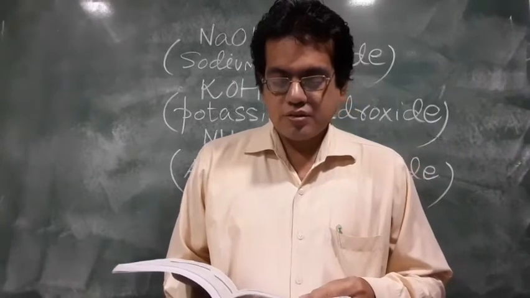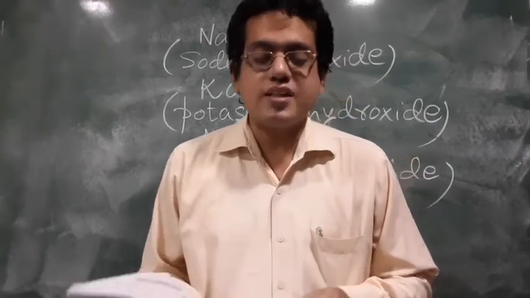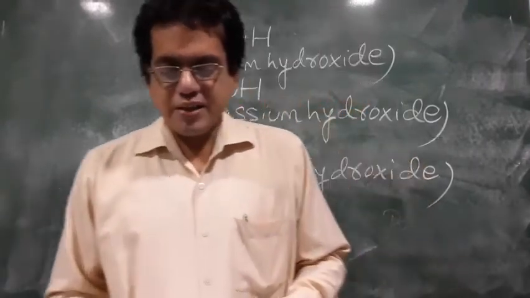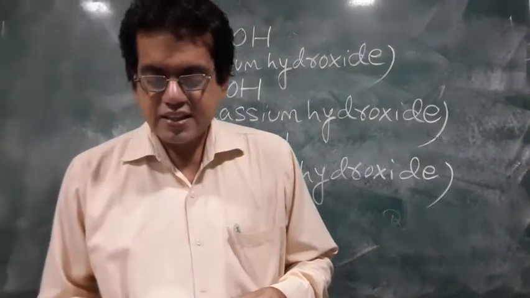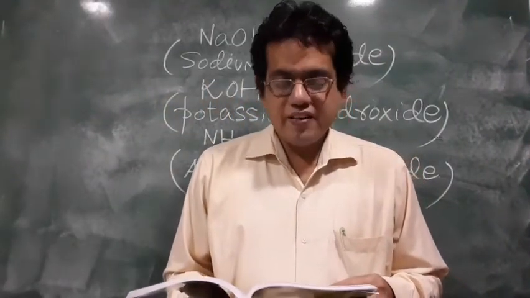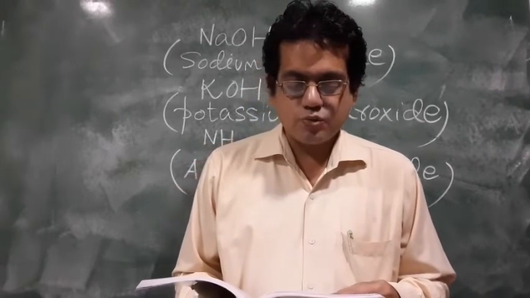Okay? So a base is a substance which dissolves in water to produce hydroxyl ions in solution. A common property of all bases or alkalis is that, again there is a correction, they produce hydroxyl ions when dissolved in water.